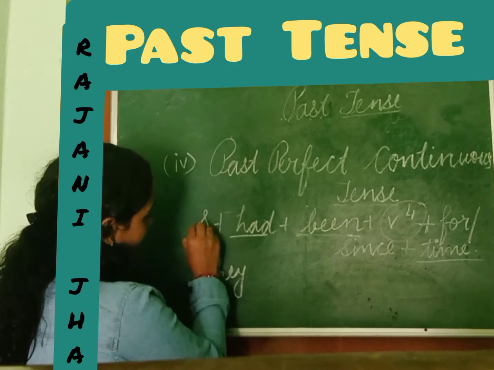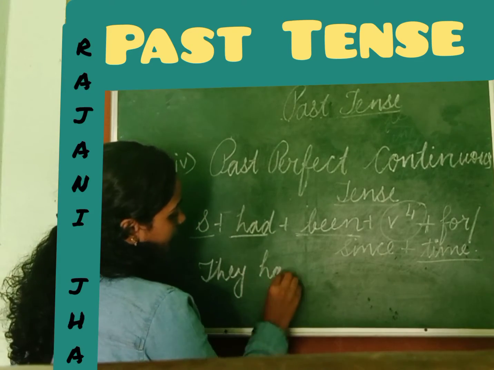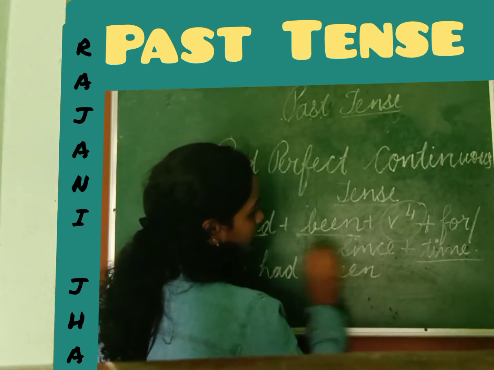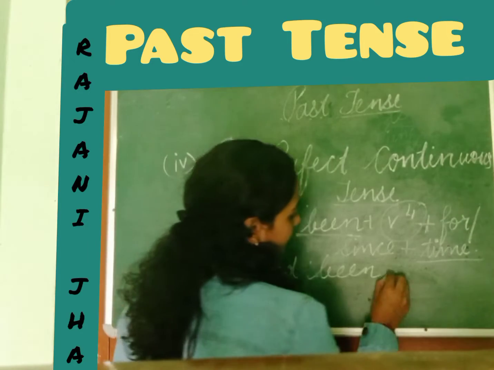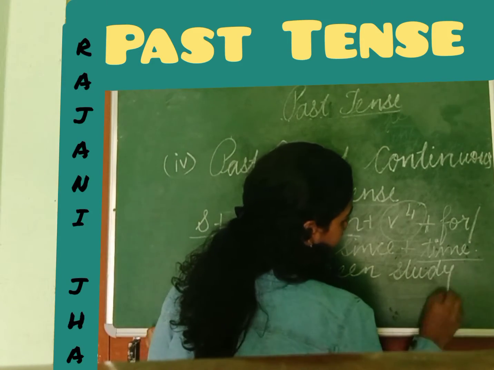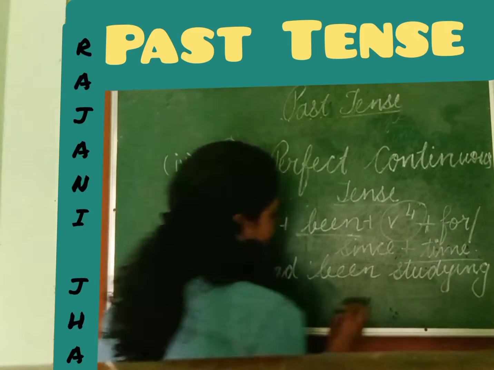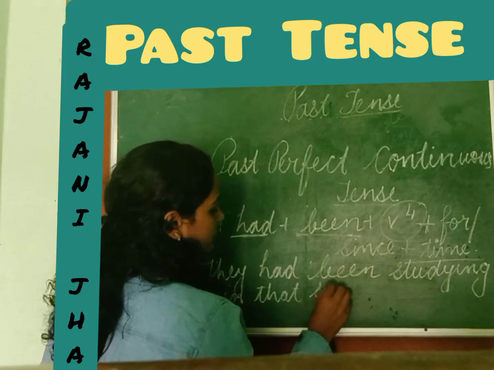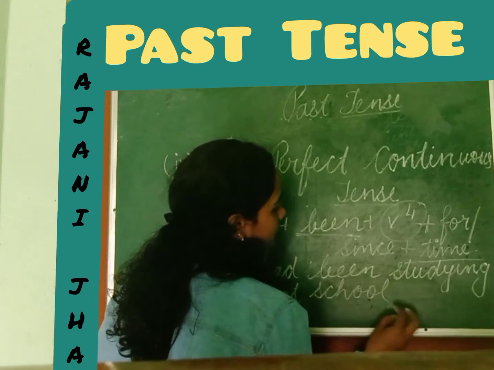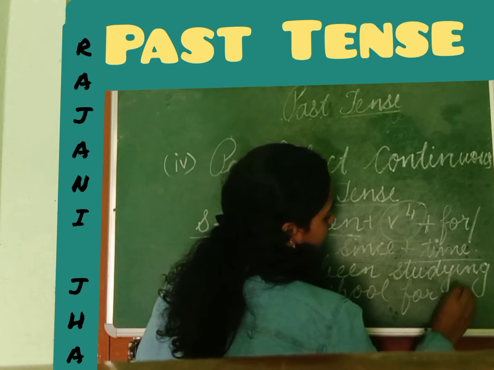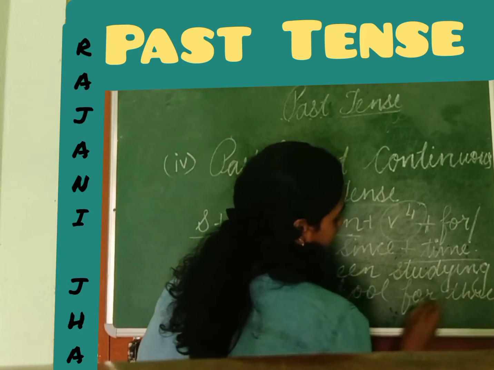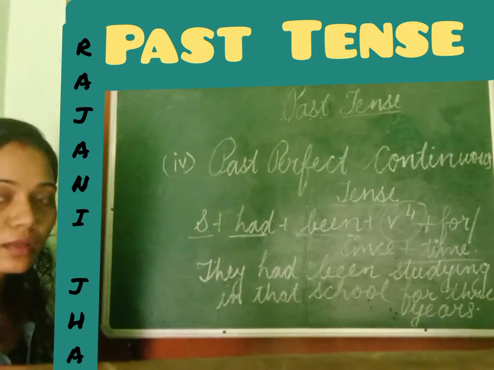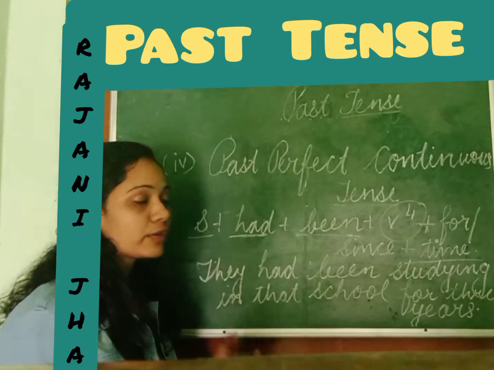If I write they as a subject, they, then had been, and then before, I can write studying in that school for 3 years. So this is the example of this past perfect continuous tense.